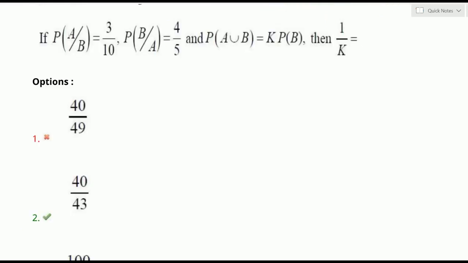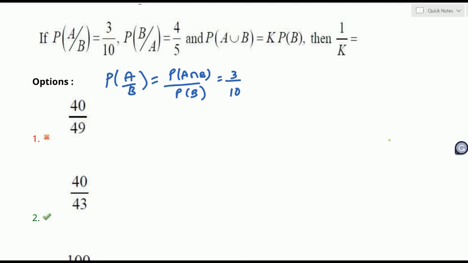Look at this question. P of A by B is given as 3 by 10, P of B by A is 4 by 5, and P of A and B is K times P of B, then 1 by K is asked. Okay, P of A by B is conditional probability. Do you know that formula? P of A by B is P of A intersection B by P of B. It is given as 3 by 10, taken as equation 1.